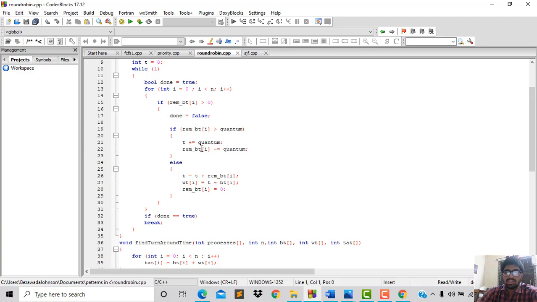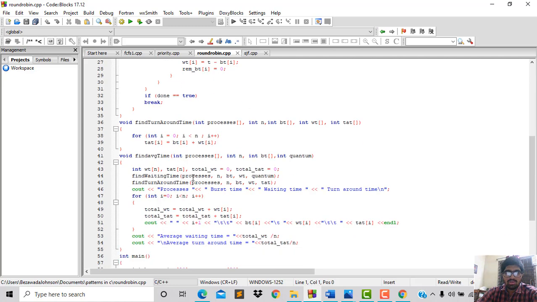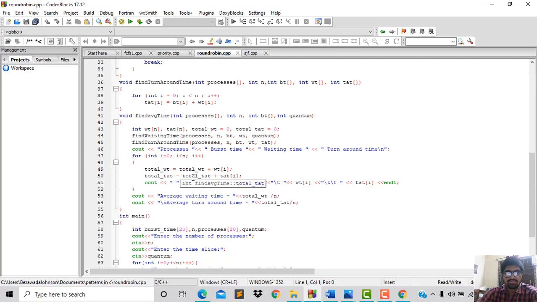Then, for example, if the burst time is only 3, according to the example we have seen the time quantum is 4 but the burst time is only 3, so only the 3 should be executed by the process. So we use else t equals t plus remain of t equals I.